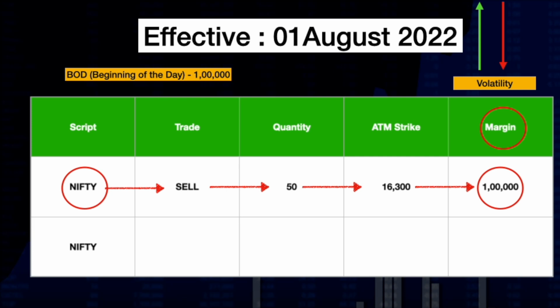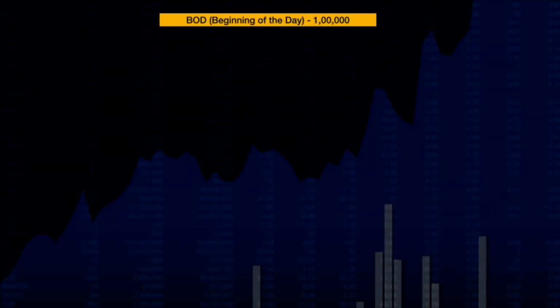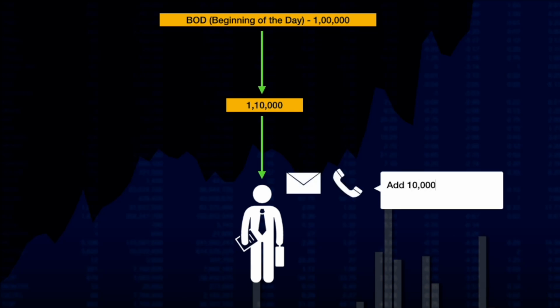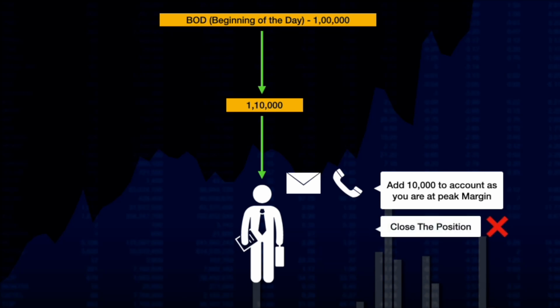But during the trading hours, if the market is highly volatile, then the margin requirement will also increase. Let's say the margin requirement for your current position goes from 1 lakh to 1 lakh 10,000 because of volatility. At that time your broker will start sending you emails and notifications asking you to add the balance 10,000 rupees to your demat account, or else he will ask you to close the position.